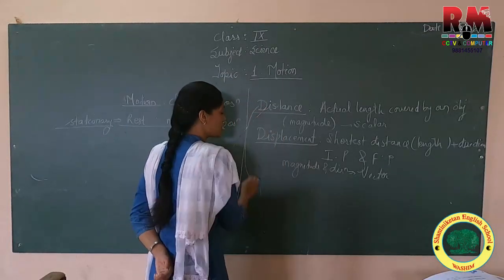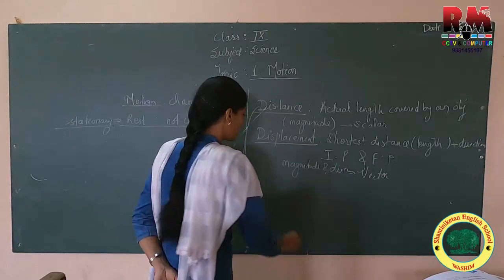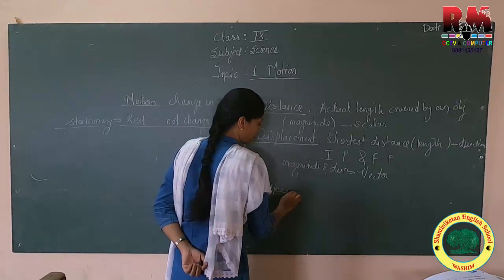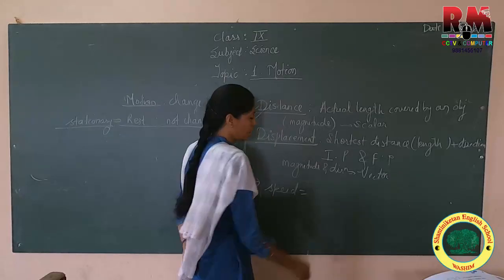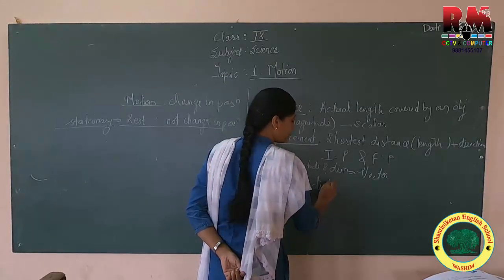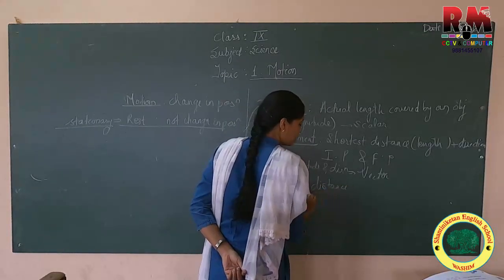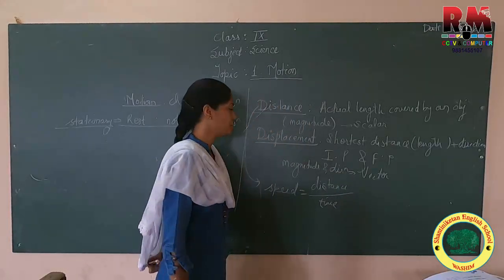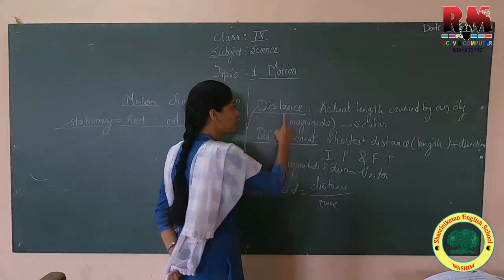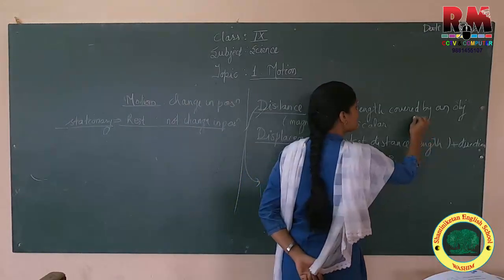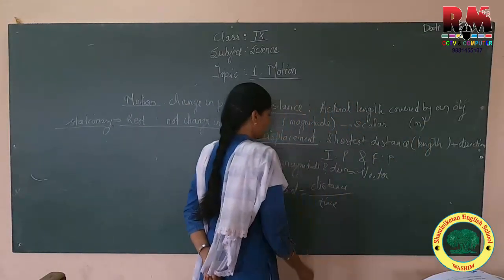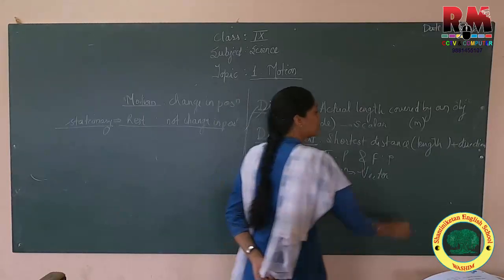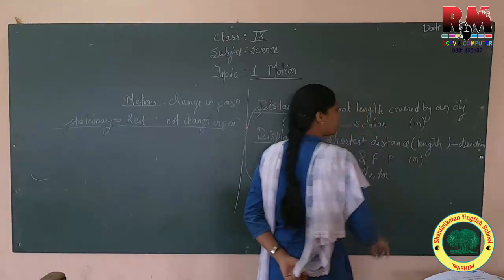Now related to distance, we have seen speed. Speed is distance per unit time. What is the SI unit of distance? Meter. Displacement, SI unit is meter.